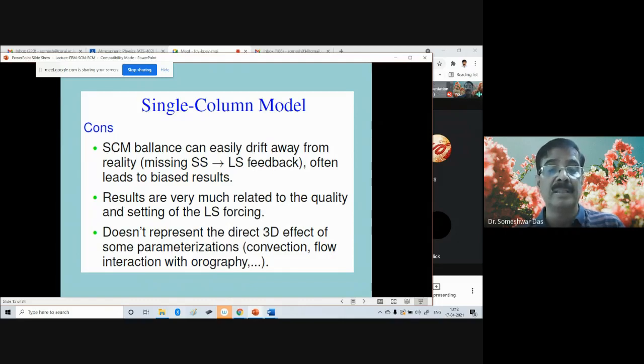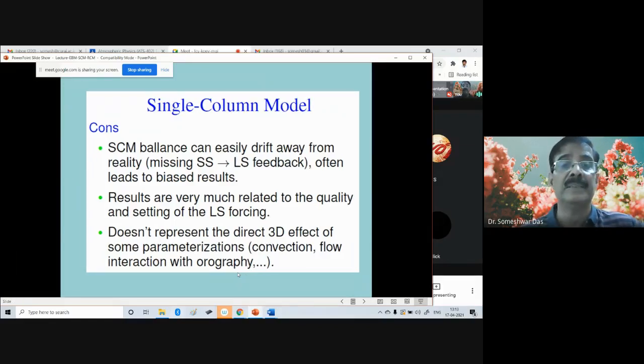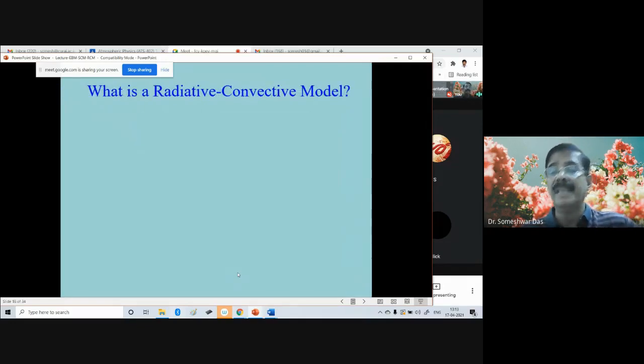The third disadvantage is that it doesn't represent the direct three-dimensional effect of some parameterizations like convection, flow interaction with orography, etc. So this is the third disadvantage, that it does not include the three-dimensional effect of some of the parameterized processes. And therefore we try to use a slightly more realistic model, and that is called the radiative convective model.